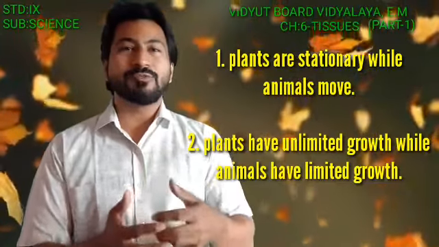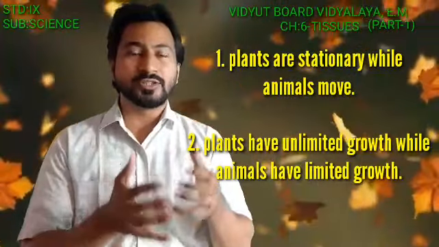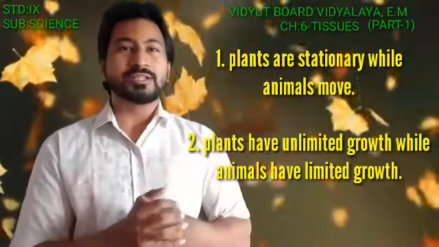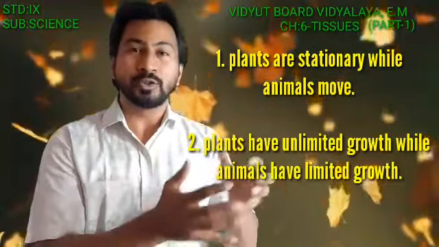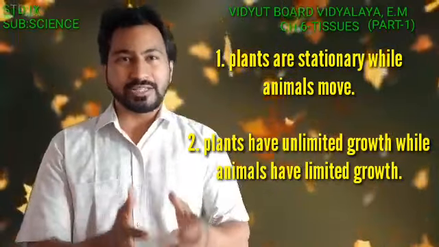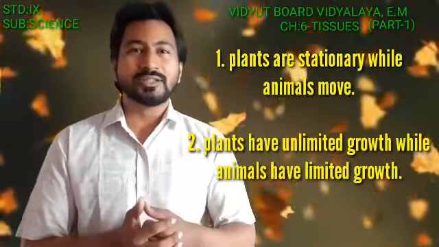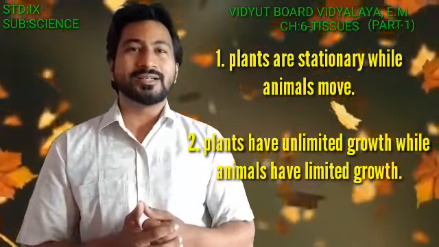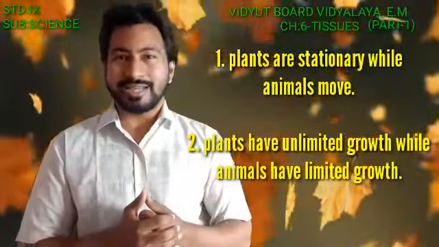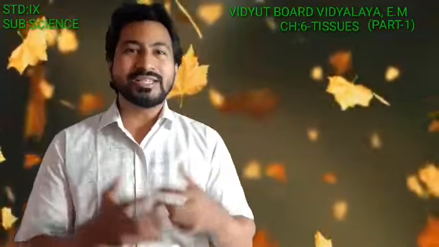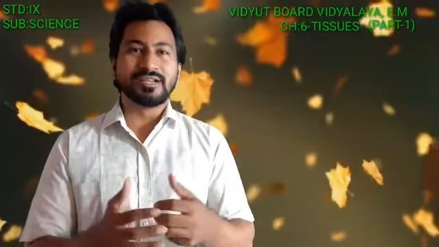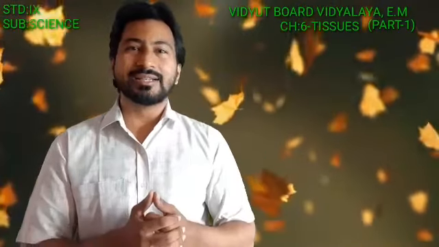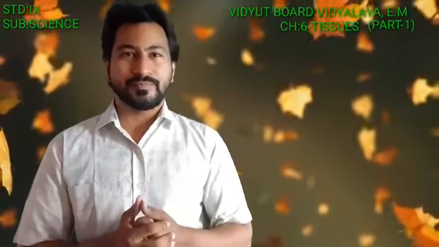While in animals, there are certain tissues that help them to normalize the growth of organs only up to a certain age. And after that, the growth of the body ultimately deteriorates. Aging ultimately starts. So these are the differences observed in plants and animals in relation to tissues.